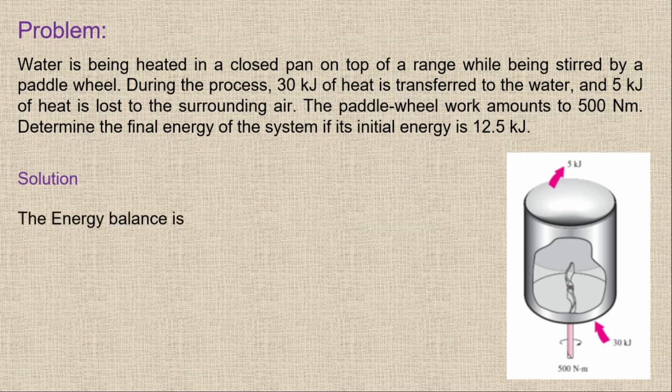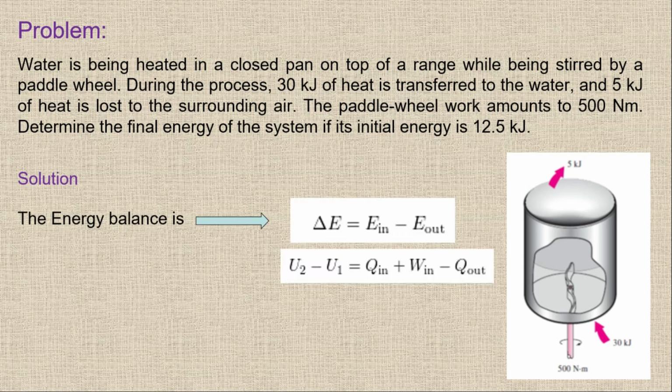So I can write the equation like this one. We have this one, which is change in the energy. We have in, and then we have out. So we have all the energies which are coming into the system minus all the energies that are going out of the system, and then we have U2 minus U1, which is delta E system, because we are talking about a stationary system. There is no kinetic energy, there is no potential energy.